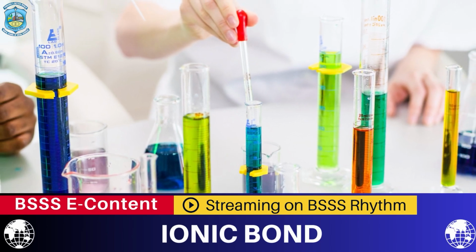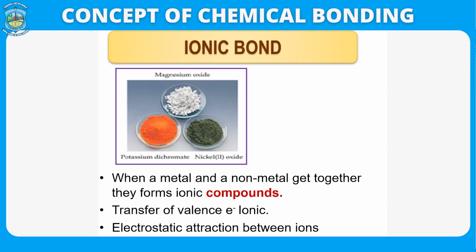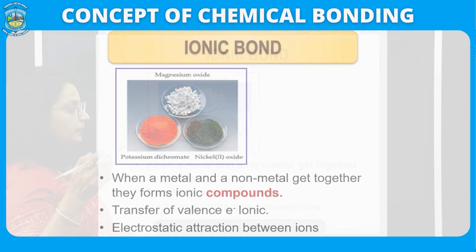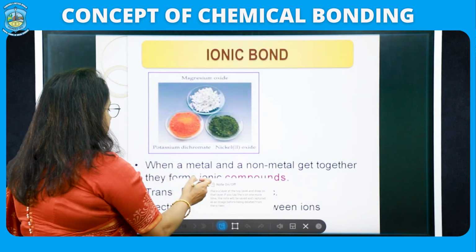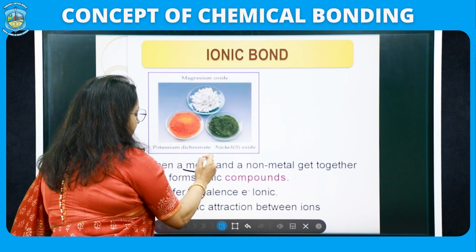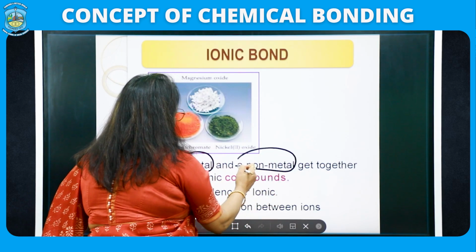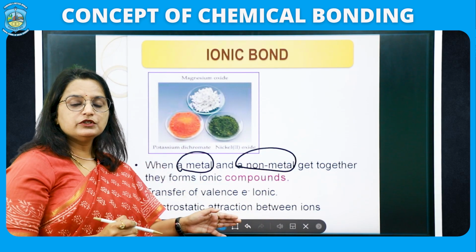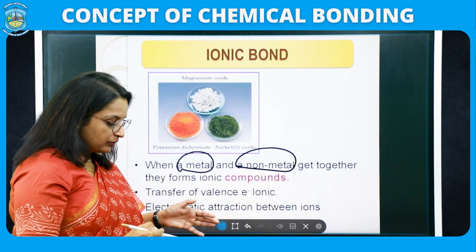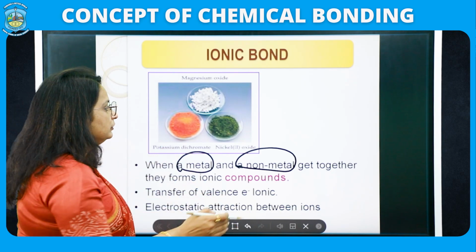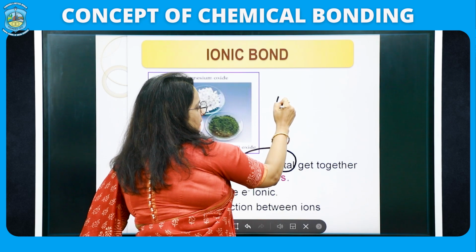As I have shown you, magnesium oxide, potassium dichromate, nickel 2 oxides. Whenever you are combining a metal and a non-metal together, they are going to form an ionic compound. You all are regularly using NaCl.